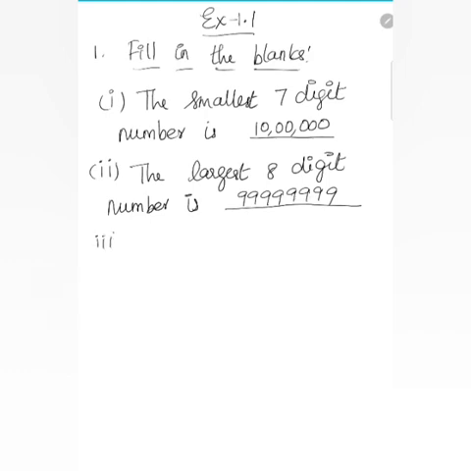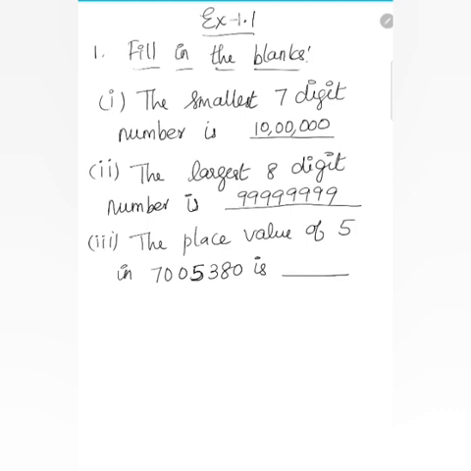The third one is the place value of 5 in 7005380 is dash. We have to find out the place value of this 5. Ones, tens, hundreds, thousands. So 5 is in the thousands place, which is nothing but 5000. 5 into 1000 is 5000.